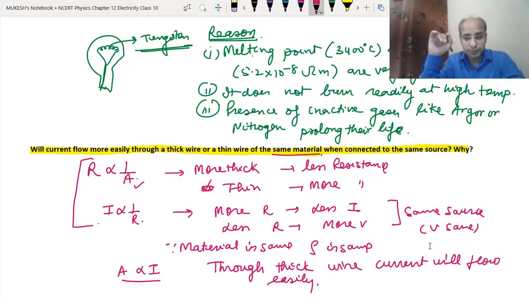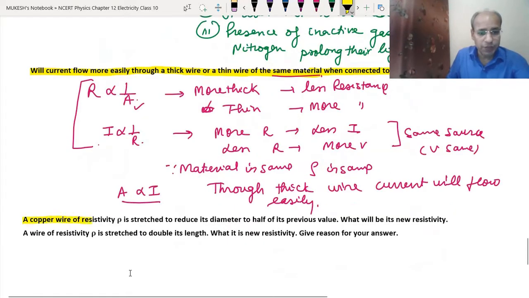Clear? Now the question is, a copper wire of resistivity rho is stretched to reduce its diameter to half of its previous value. What will be the new resistivity? And a wire of resistivity rho is stretched to double its length. What is its new resistivity? Give reason for your answer.